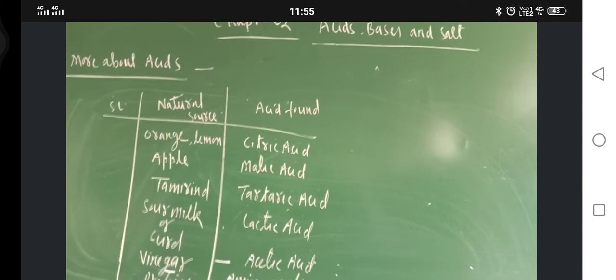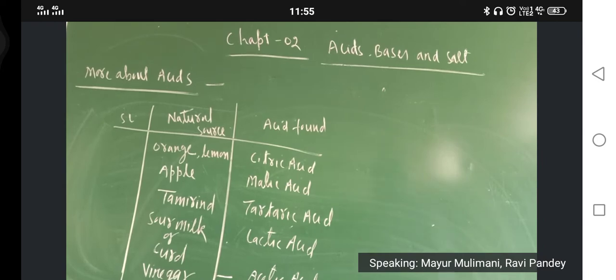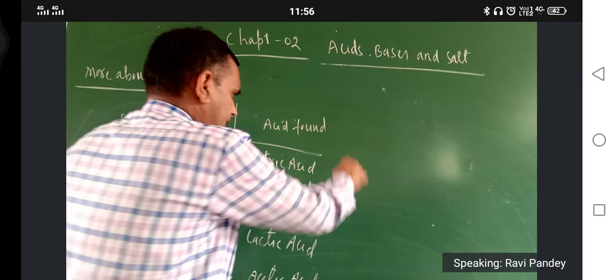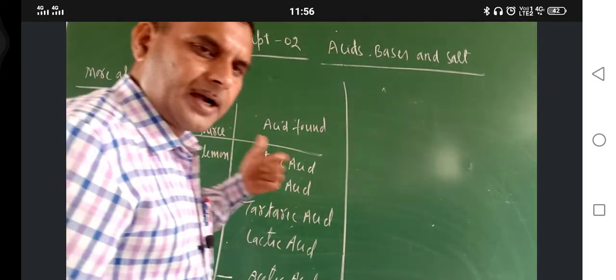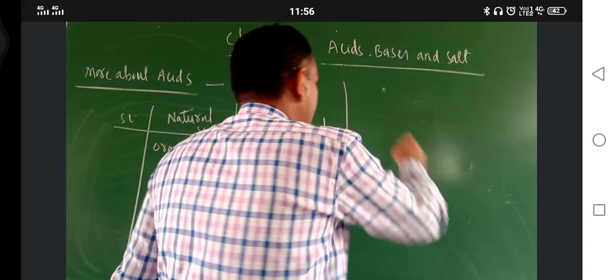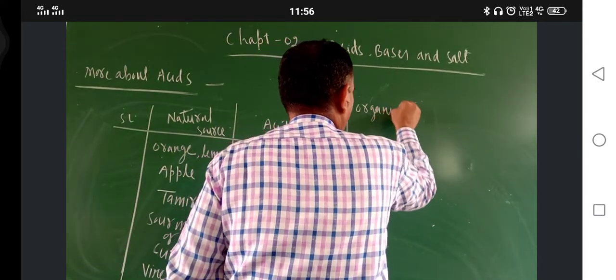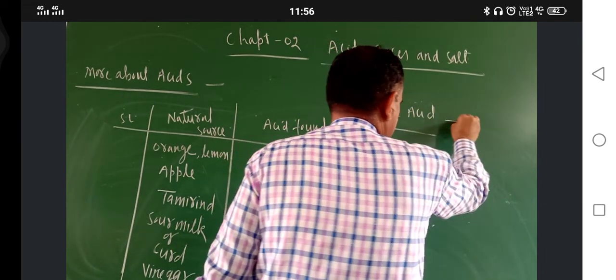Okay. Just see. This is the sum of the natural source of acids. Now try to understand. There are two words you might be aware of. That is organic acid. What are organic acids?